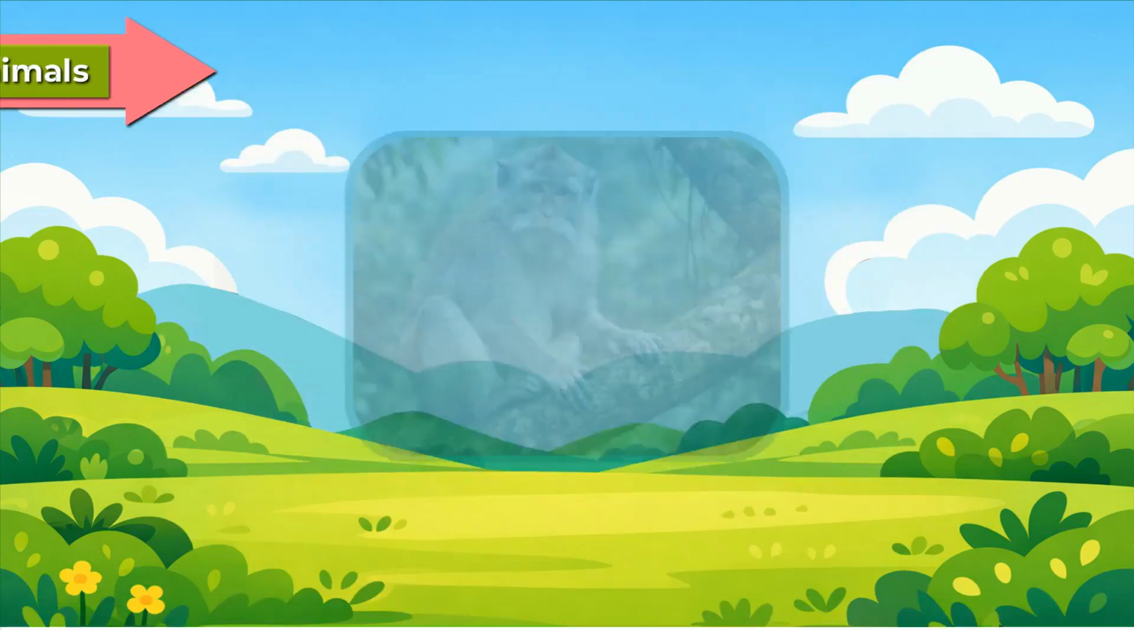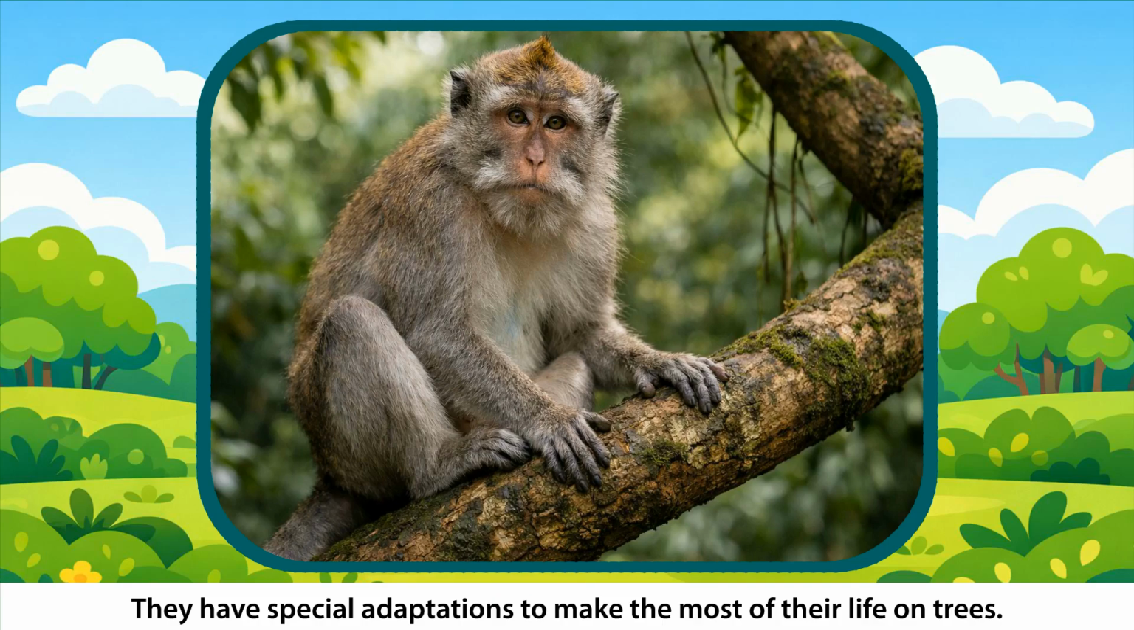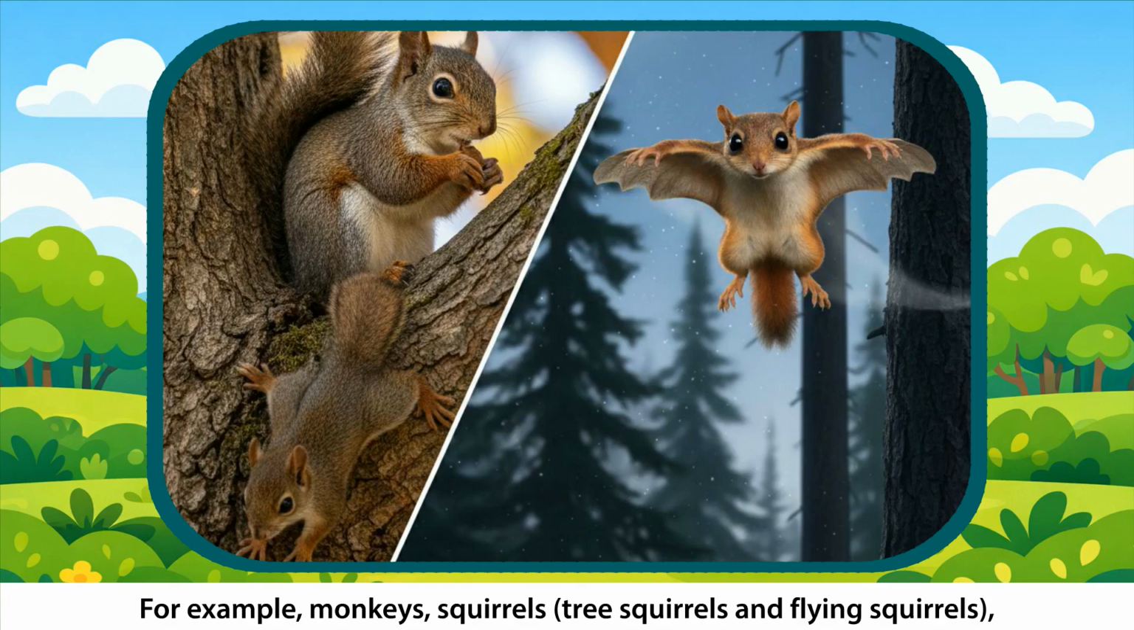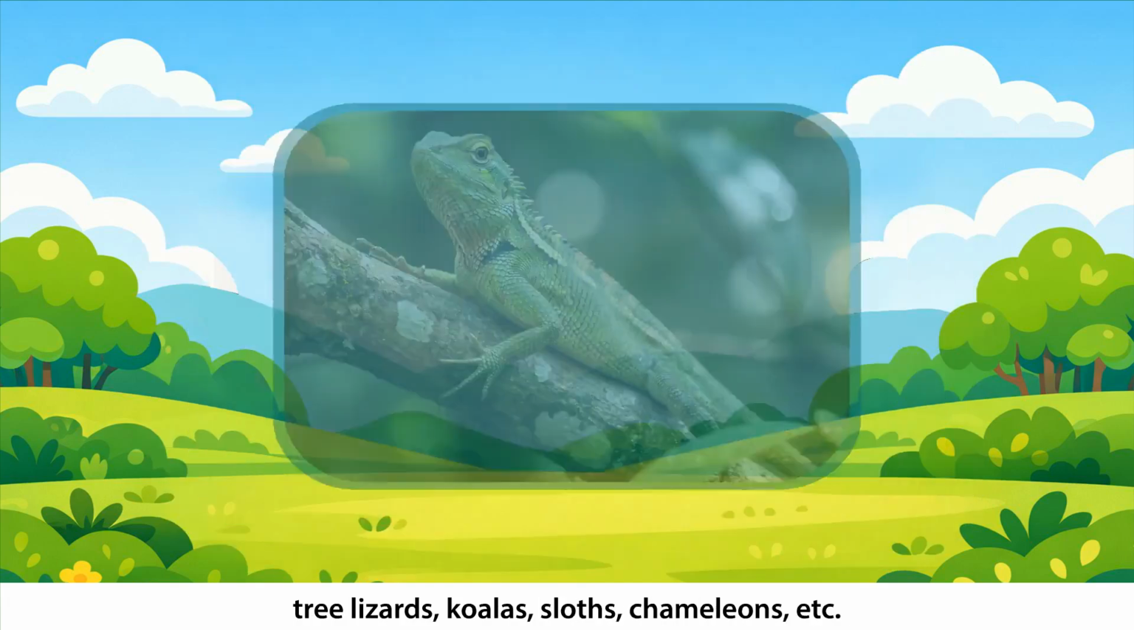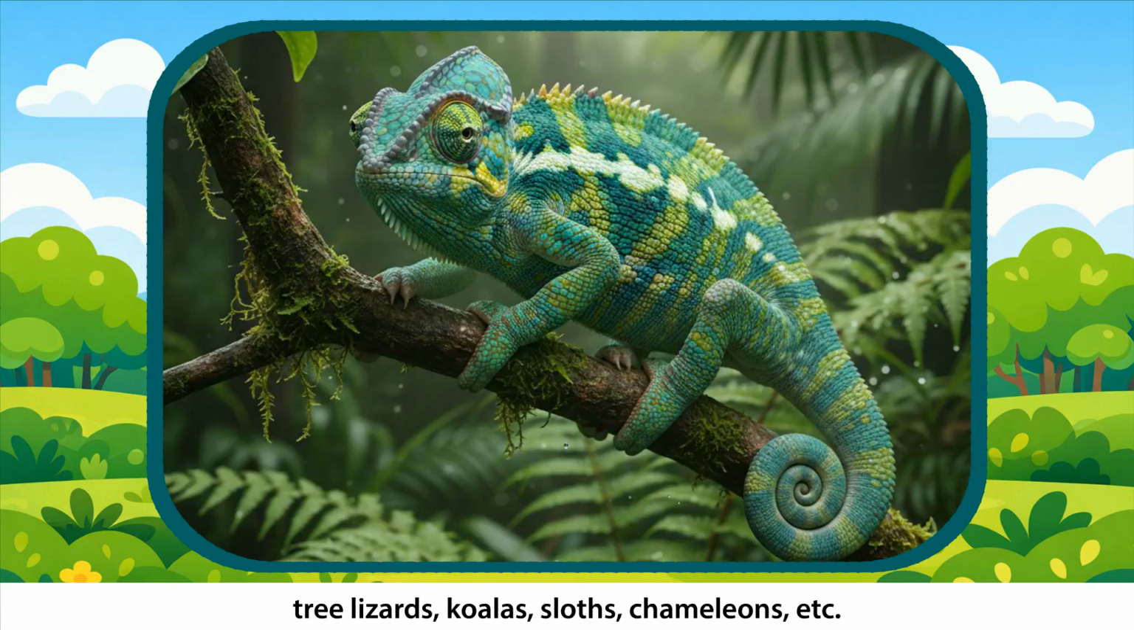Arboreal animals. Arboreal animals live mostly on trees. They have special adaptations to make the most of their life on trees. For example, monkeys, squirrels, tree squirrels and flying squirrels, tree lizards, koalas, sloths, chameleons, etc.